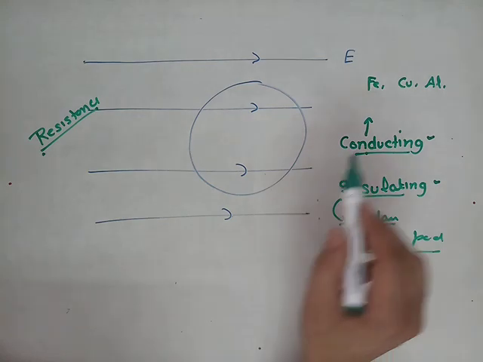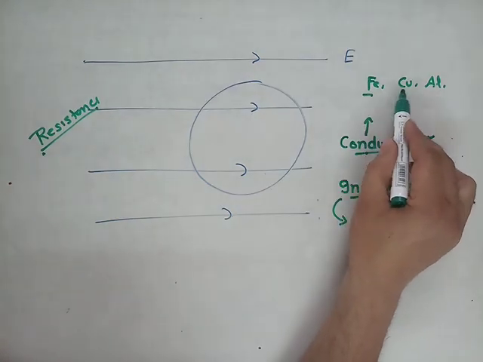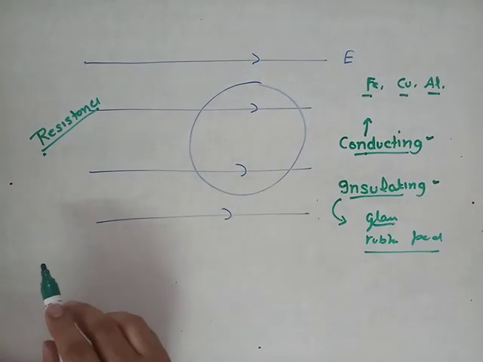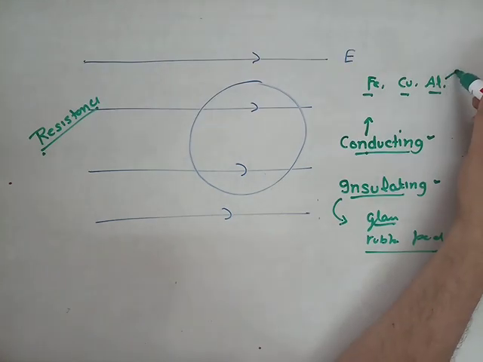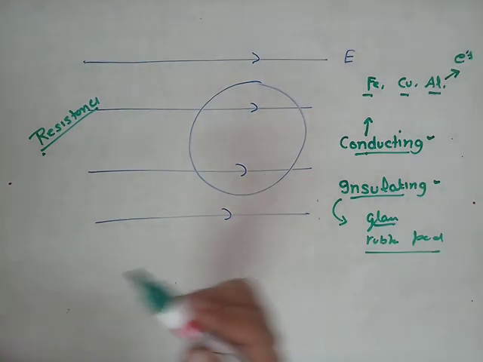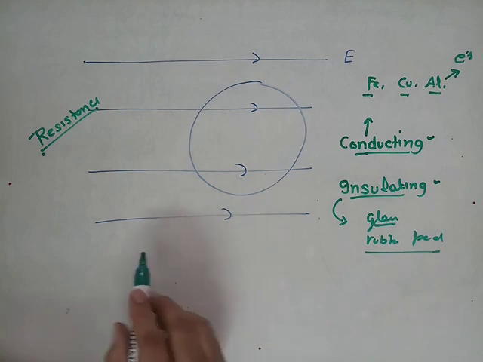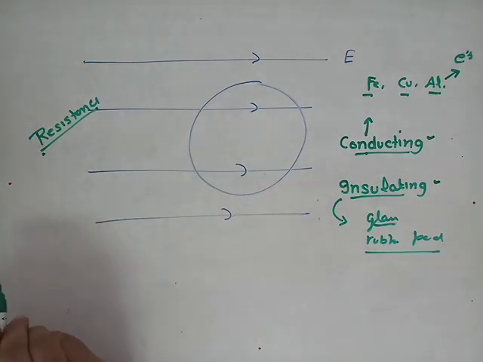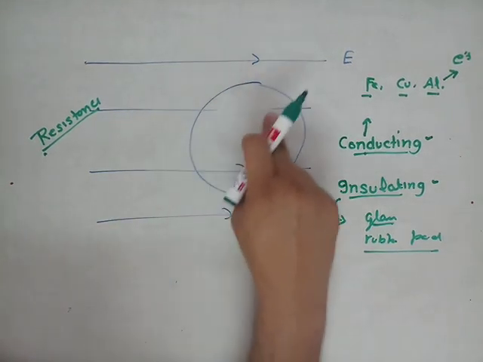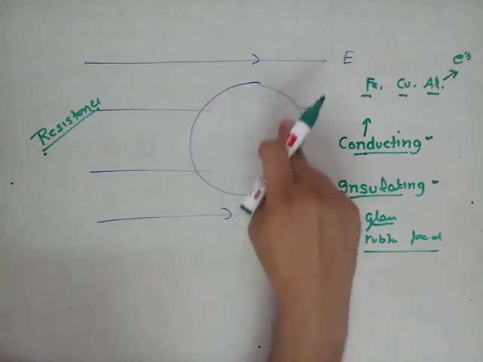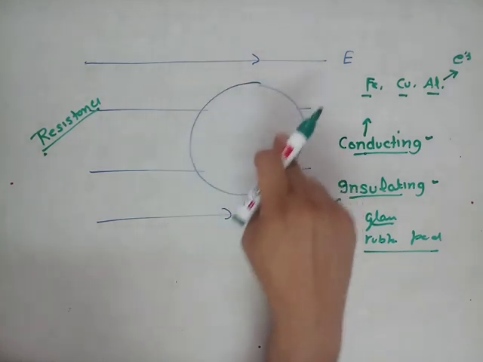Now in case of conducting bodies, such as iron, copper, aluminum, we can say that a large number of free electrons are available. In case of insulating, now suppose we have a conducting body.